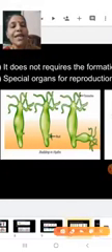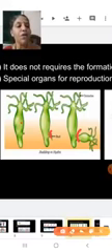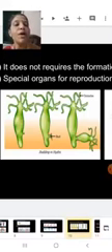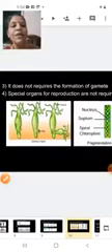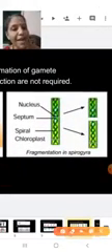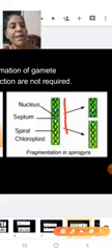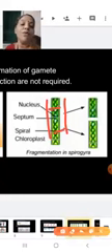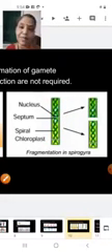Now, in budding, you can see this is the hydra. From the hydra, you can see the small buds are produced. The buds will undergo maturity. It will detach from the parent, fall onto the ground, and develop to form a new organism. There is another type of asexual reproduction which is called fragmentation. In fragmentation, the body of the Spirogyra will break into small fragments and each fragment will develop to form a new organism.